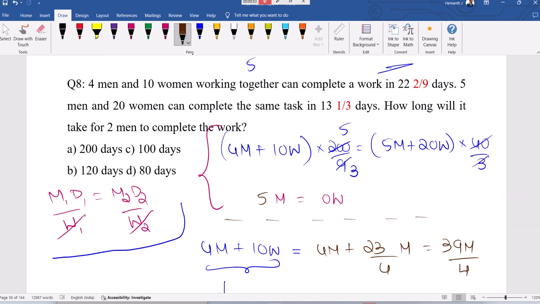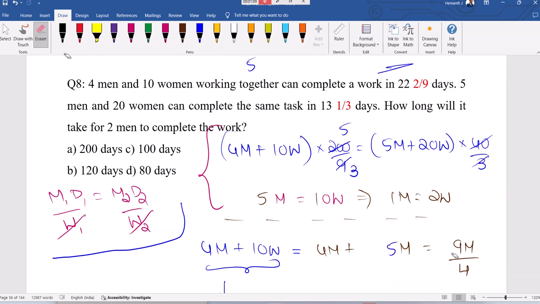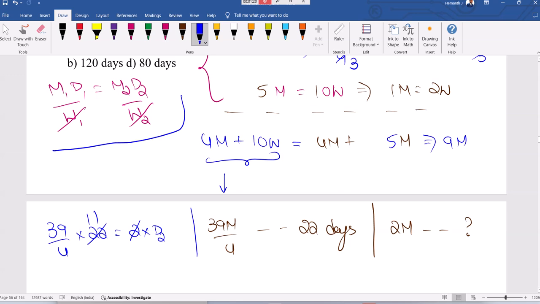So 1 man equal to 2 women here. 1 man equal to 2 women. So 10 women means I can write it like 5 men. So totally this is 9 men. We can convert this as 9 men. Right, so fine. 9 men can complete the work in 22 2 by 9, which means 200 by 9. 9 men can complete the work in 200 by 9.